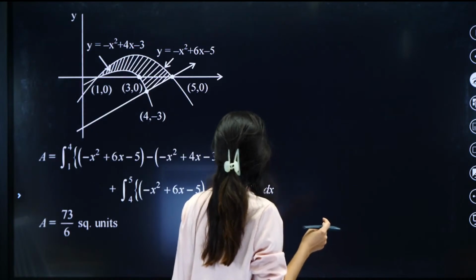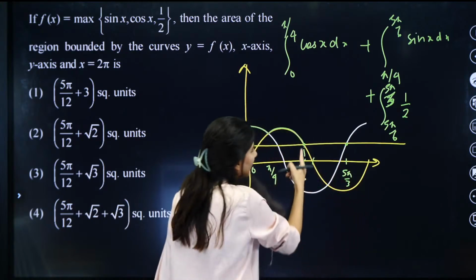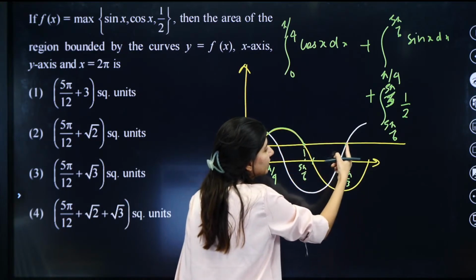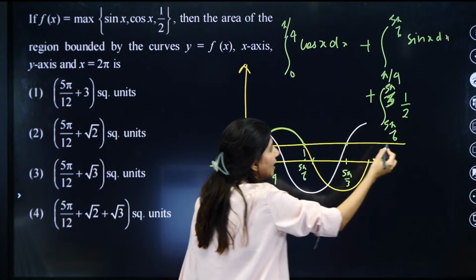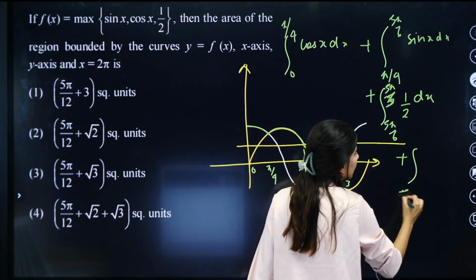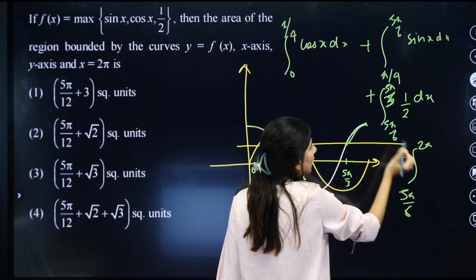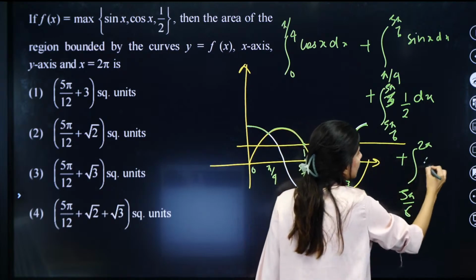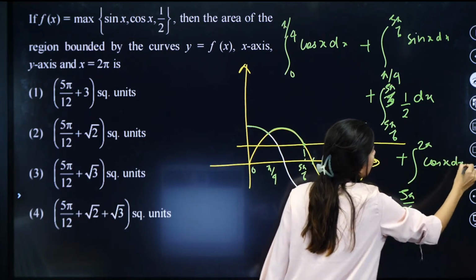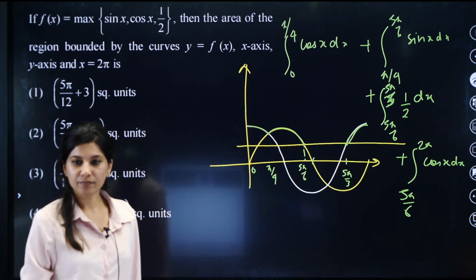Where did 5 pi by 6 go? Yes. So this is your 5 pi by 3. So from 5 pi by 6 to 5 pi by 3, we are having half dx, plus now after 5 pi by 3, till you can see 2 pi, in this area cos x will be there. That's it. Did you get it? Did you get it?